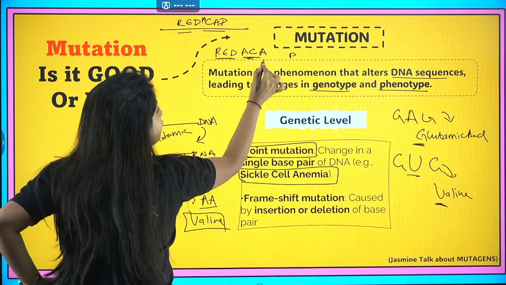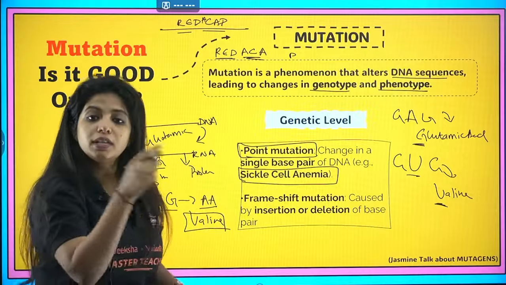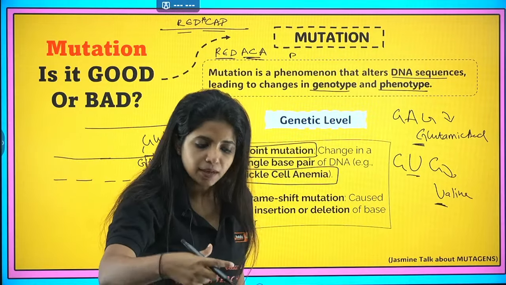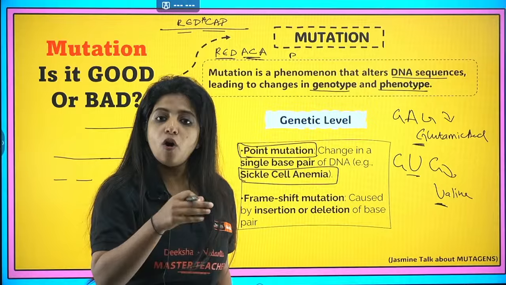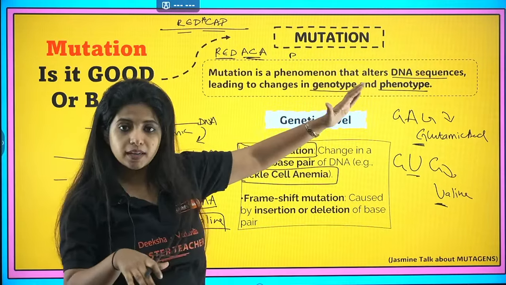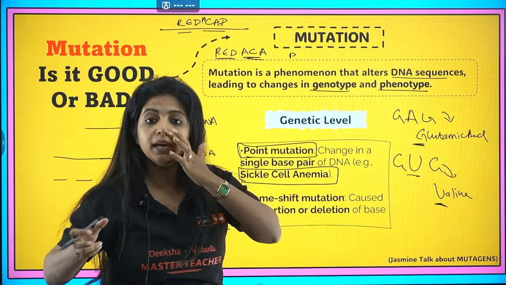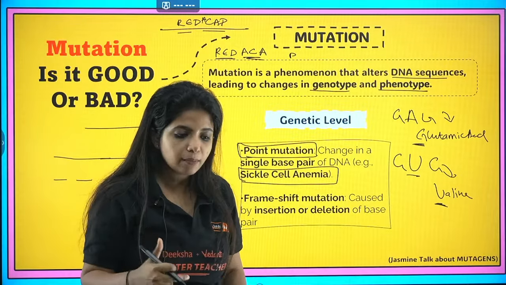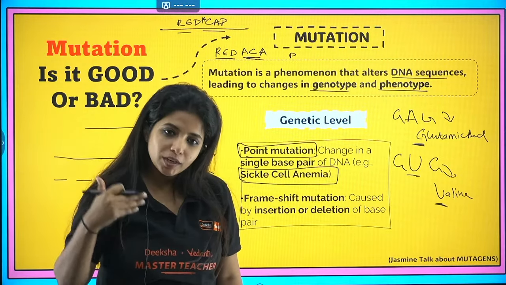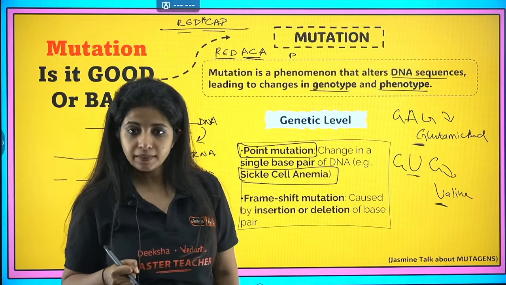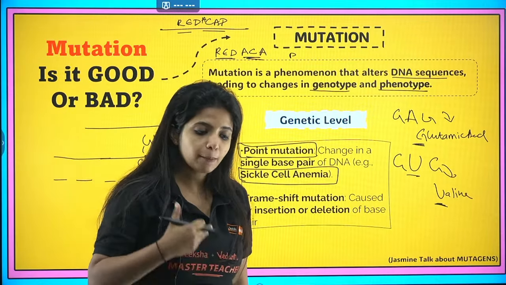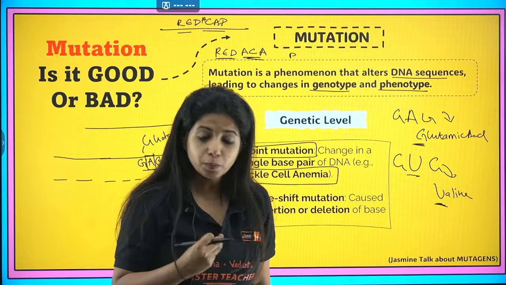Don't you think the reading frame has shifted? Only three nucleotides are being read at a time. So if you are inserting something, or if you are removing something, the whole reading frame is going to be changed. You need to understand that. That leads to frame shift mutation. That is super important.